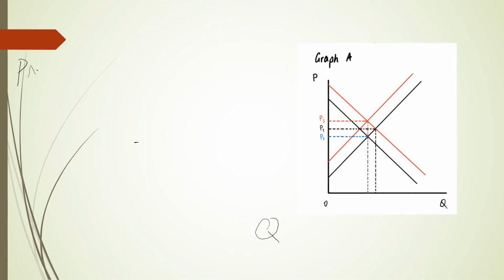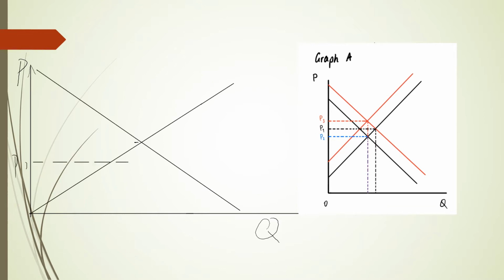Because higher prices induce higher quantities of production on the supplier side and lower quantities of consumption on the consumer side. P1 is the equilibrium of demand and supply at the initial stage. Since it is the intersection of the original demand and supply curves, we can eliminate graph A.